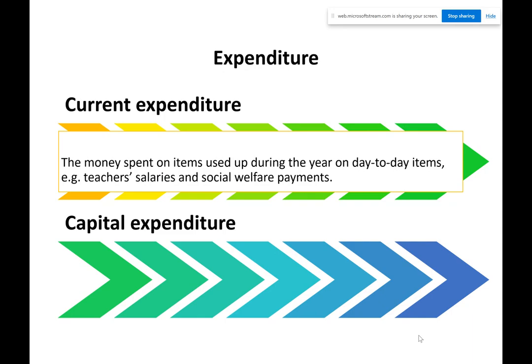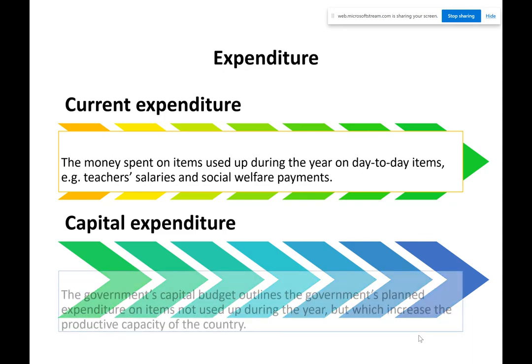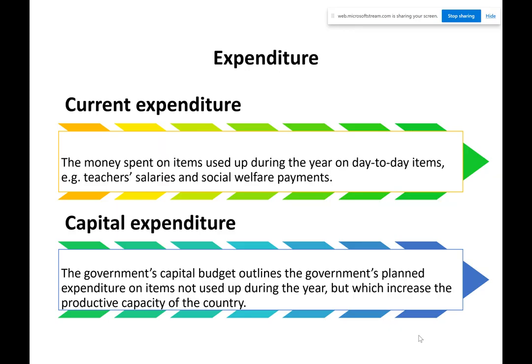You would have done this in business studies as well. The one-off expenditure. So this is the roads, the hospitals. This is the big stuff. And again, this is the infrastructural stuff. So the National Children's Hospital, for instance, is costing in excess of €1 billion. That's a capital expenditure. The rollout of the national broadband plan is going to cost in excess of €1 billion. It's costing a lot of money. They're not day to day. These are one-off things that they hope they won't have to do again.